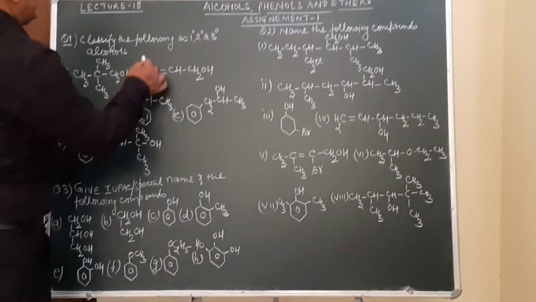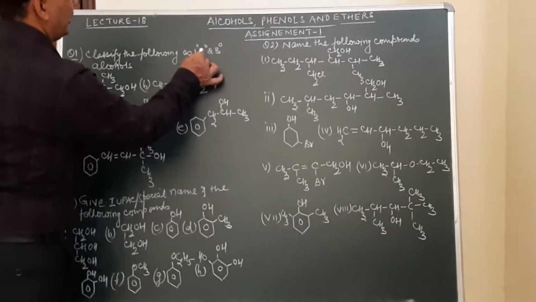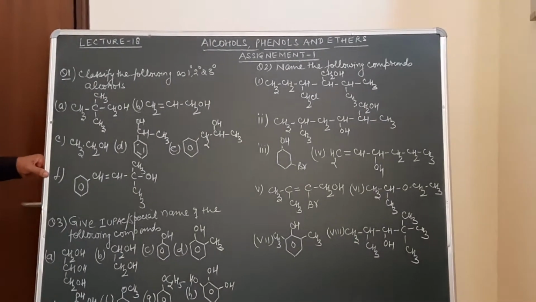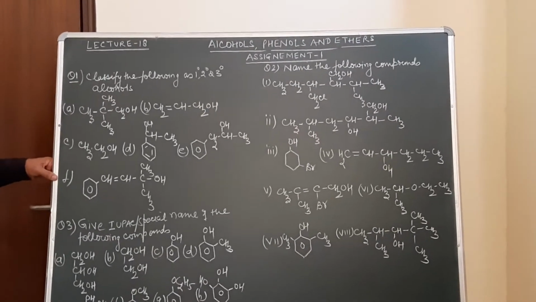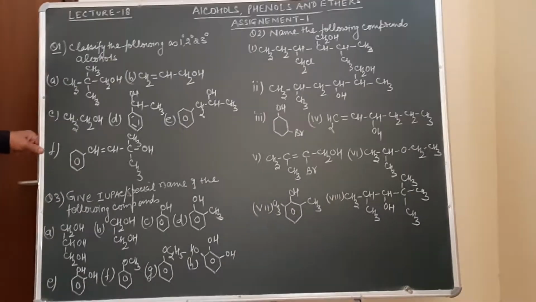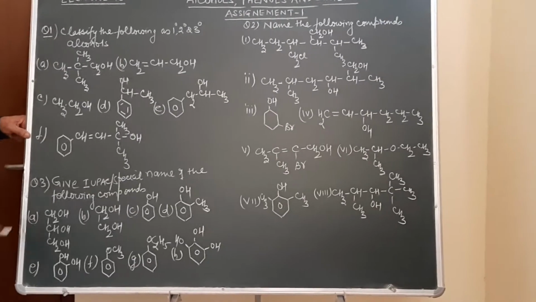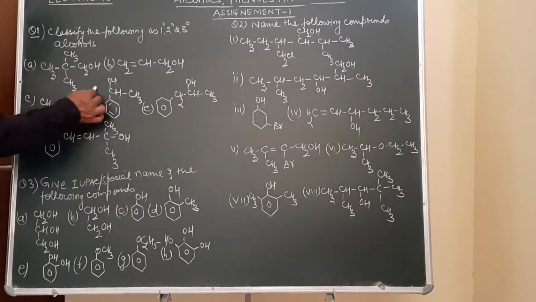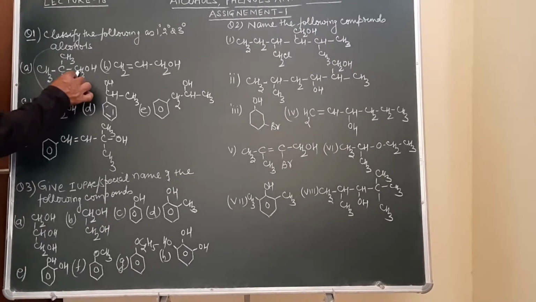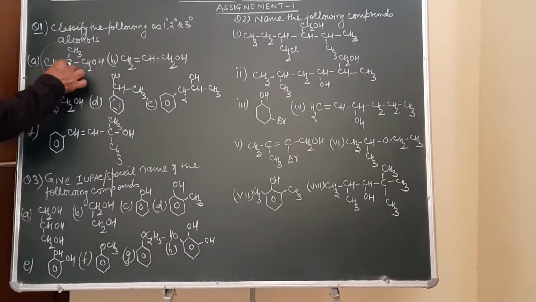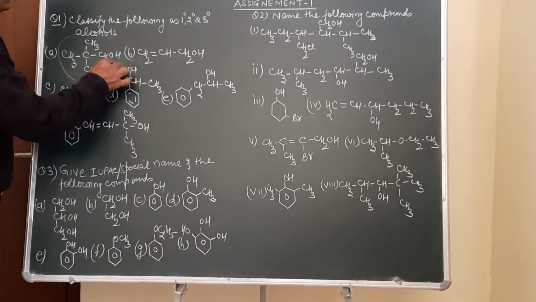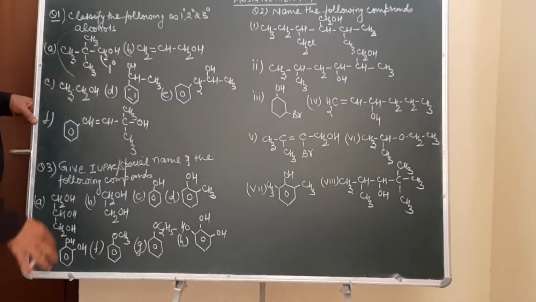Question number 1 is: classify the following as 1 degree, 2 degree and 3 degree alcohol. I told you if the OH group is attached to a 1 degree carbon atom, it will be a 1 degree alcohol. Attached to a 2 degree carbon, it will be a 2 degree alcohol. And if it is attached to a 3 degree carbon, it will be a 3 degree alcohol. Now look at this question over here. On which carbon atom is the OH group attached? This carbon atom is bonded to only one other carbon atom. So what is the nature of this alcohol? This is a 1 degree alcohol.